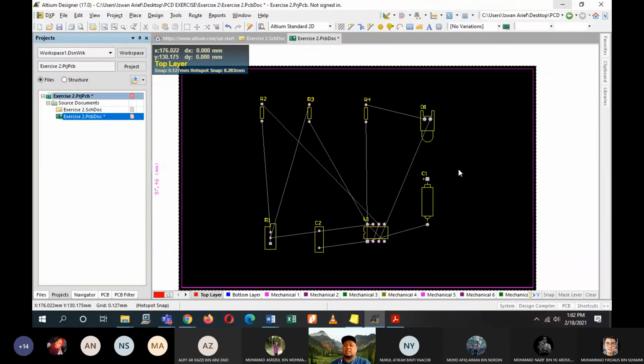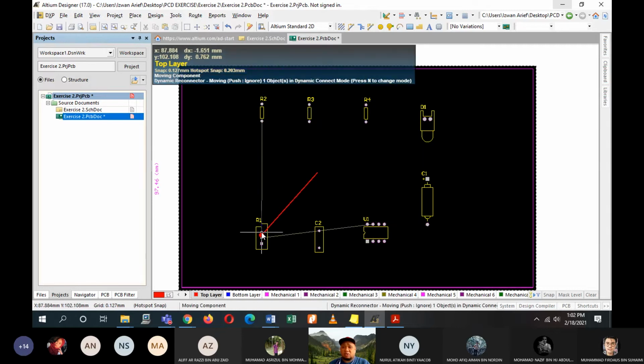We don't want our board to be big. The smaller the better, for example of this size, so that is what we are looking for. But don't worry for this one yet because it is your first exercise, so you can arrange as you prefer.